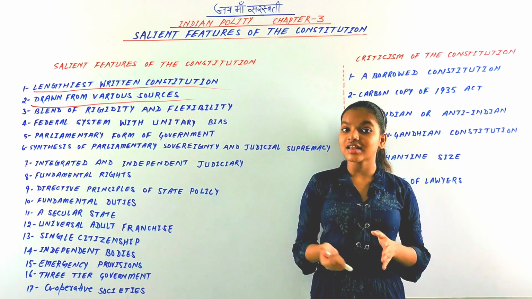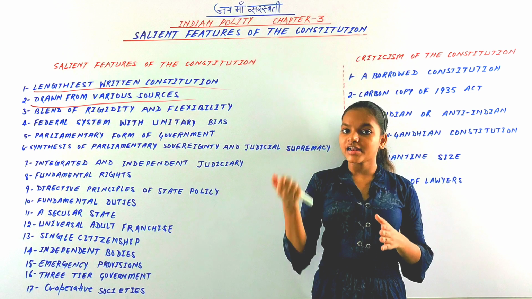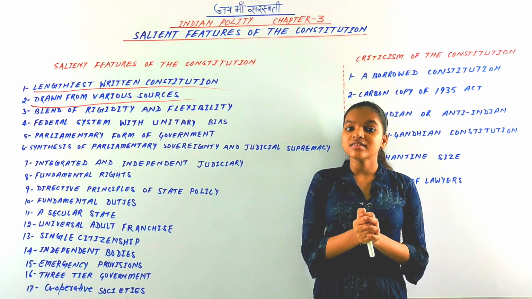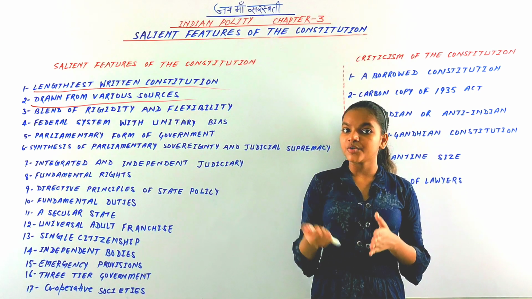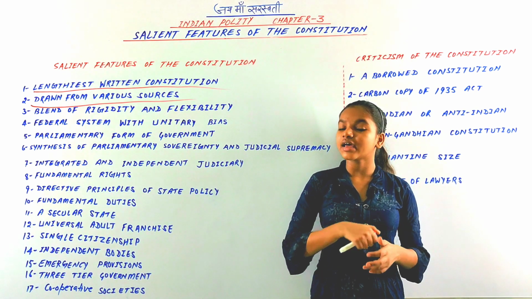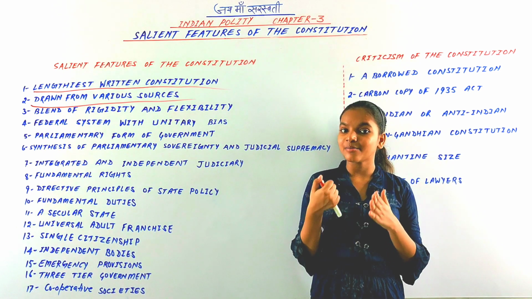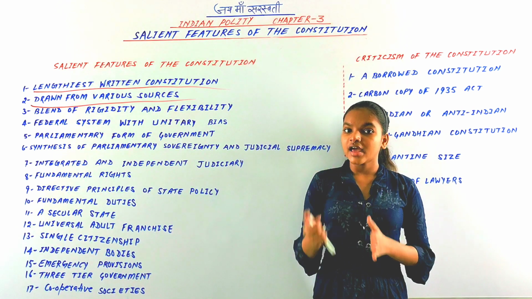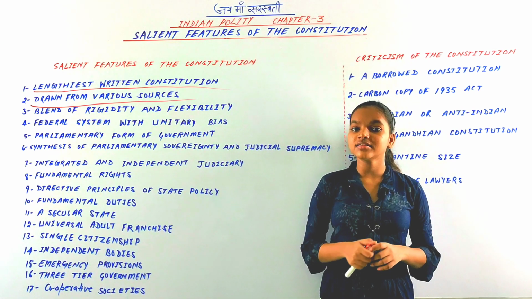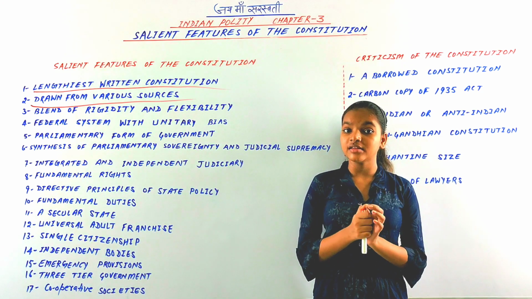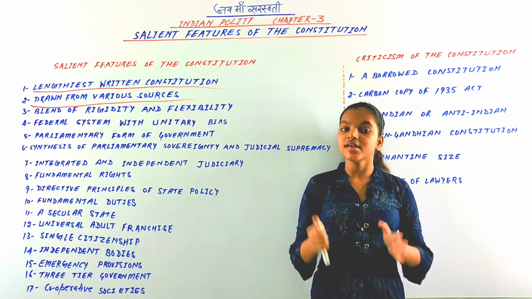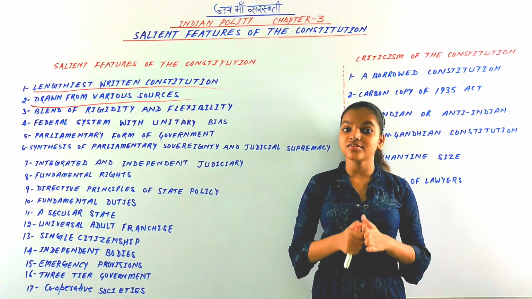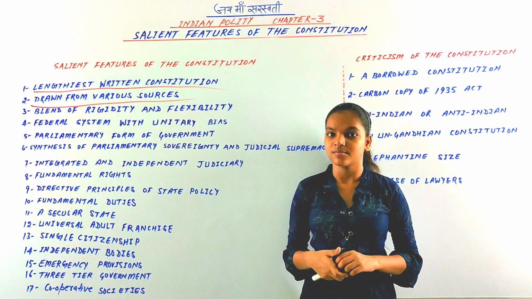Features like the federal features, government, parliament, are derived from the Government of India Act of 1935. More than half of the provisions of the Indian constitution are identical or bear a close resemblance to the Act of 1935. So the Government of India Act of 1935 has so much influence on our Indian constitution, and the Indian constitution is drawn from various sources.